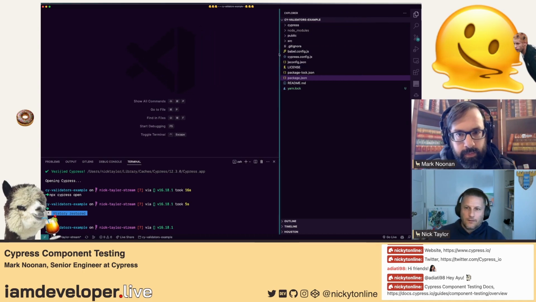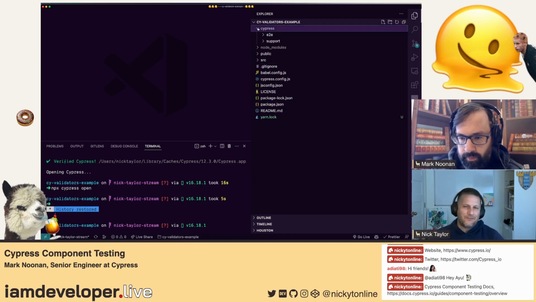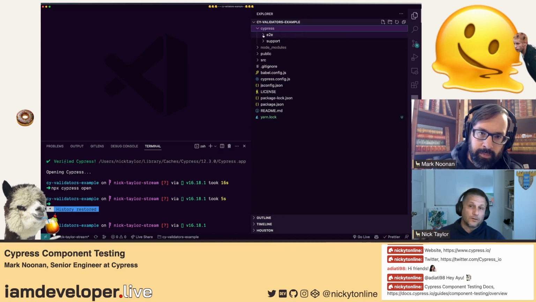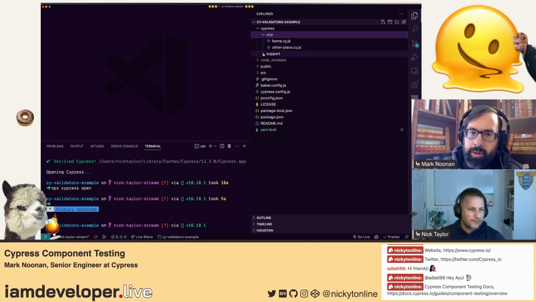For folks that might be new to Cypress, typically, I haven't really seen any projects that change it, but Cypress always adds a Cypress folder, and so we have our end-to-end tests in there, and then there's a couple tests here. For component tests, they're not end-to-end tests per se. Do you typically create a separate folder, I imagine? Normally, we put them beside the components themselves.